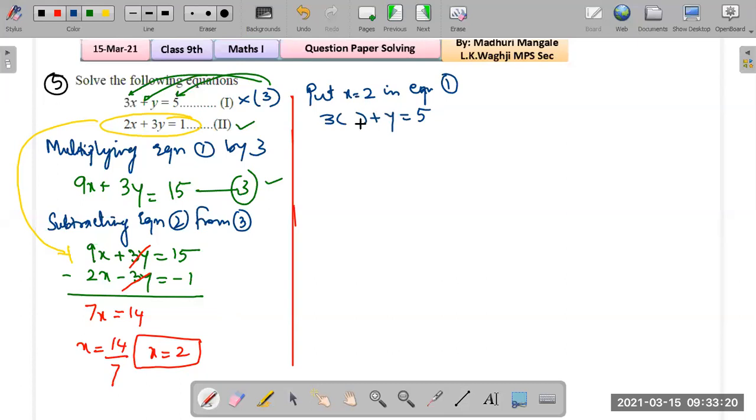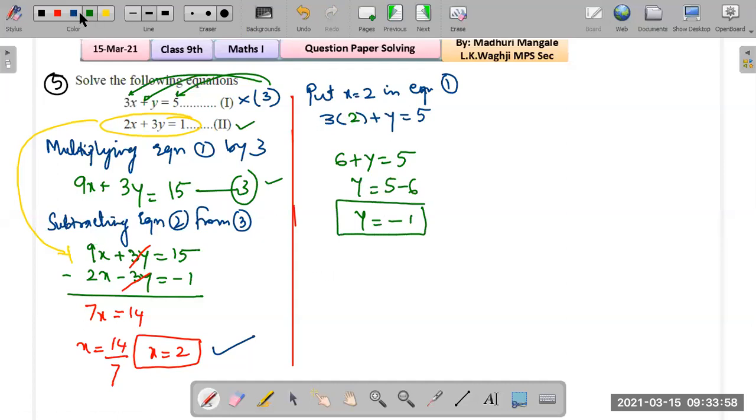And now what are we doing? Once we get the value of x, we substitute it in any one of the equations. Let us use first equation. That is 3x plus y equals to 5. So instead of x, we are going to put 2. So 3 times 2, that is equal to 6. Correct? 6 plus y equals to 5. y will stay as it is, plus 6 will go to that side, that will become minus 6. So we get y equals to minus 1. That's how we complete the solution.